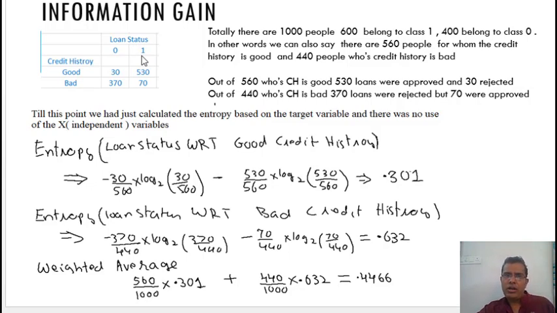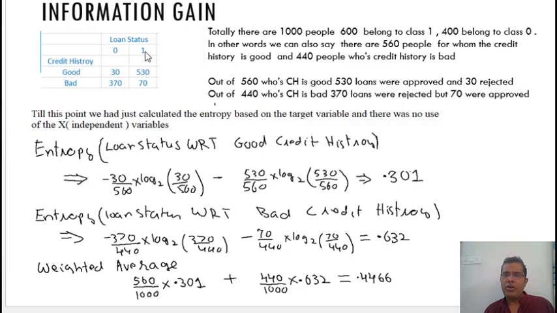So totally there are 1000 people. If we add 30, 530, 370, 70, totally there are 1000 people. Out of 1000 people, 600 belong to class 1, that is 530 plus 70. 400 belong to class 0, that is 30 plus 370.